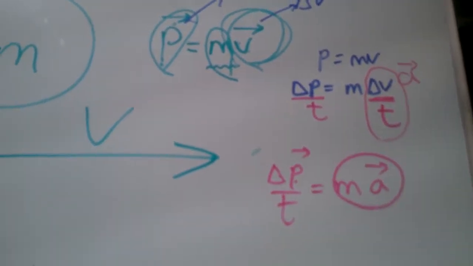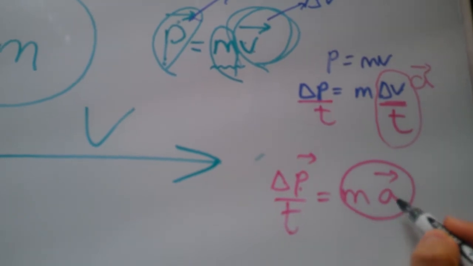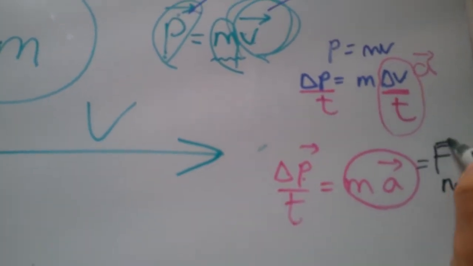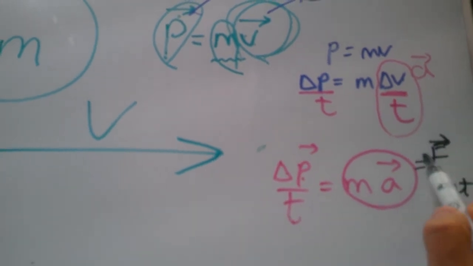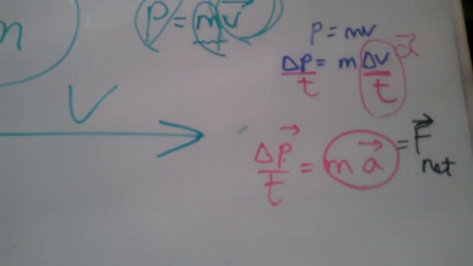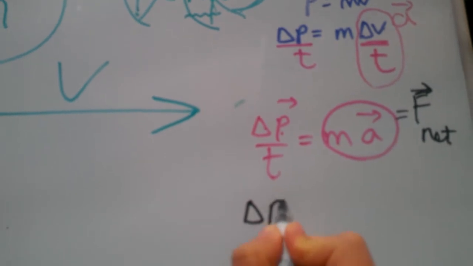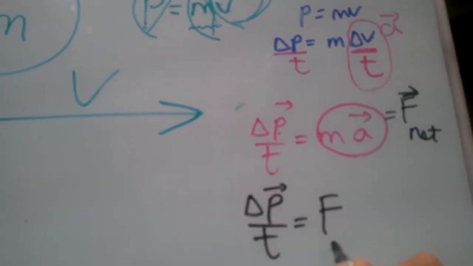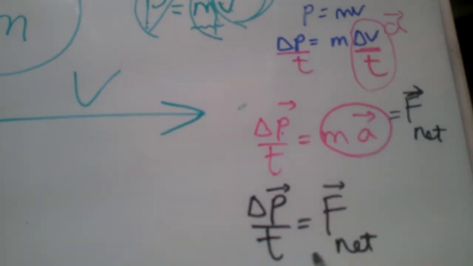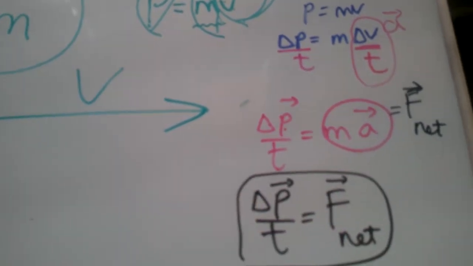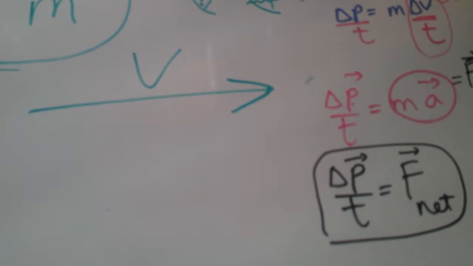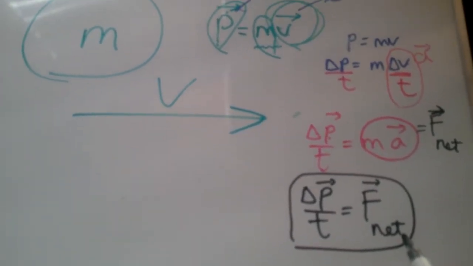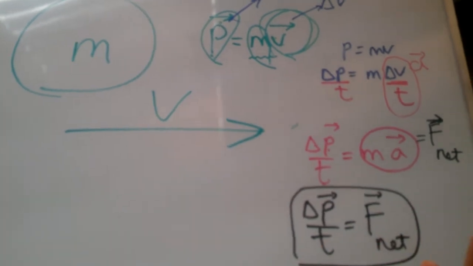This should be really familiar to you. What is m times a? It is the net force, right? Net force is essentially mass times acceleration. That's pretty cool. So let's rewrite everything once again. Change in momentum over some time is essentially the net force acting on the body.